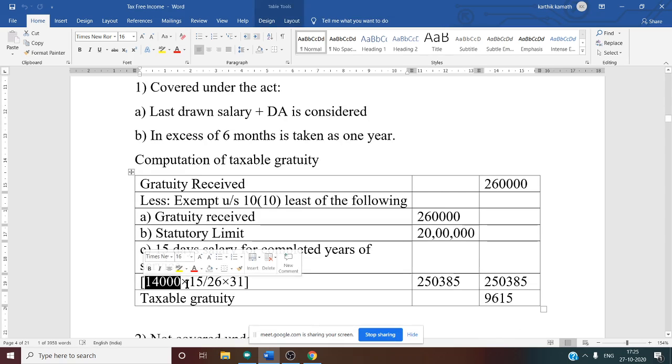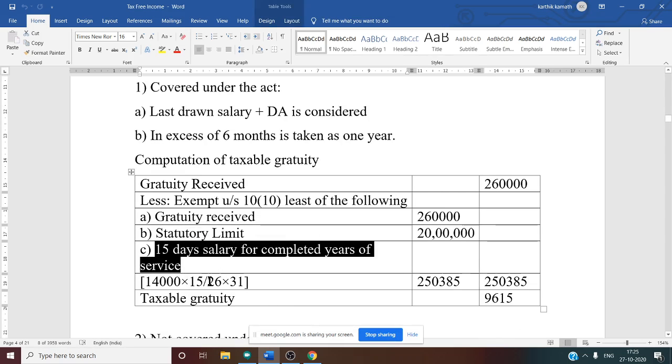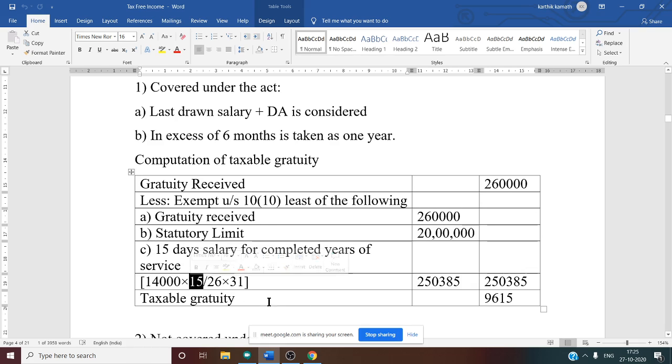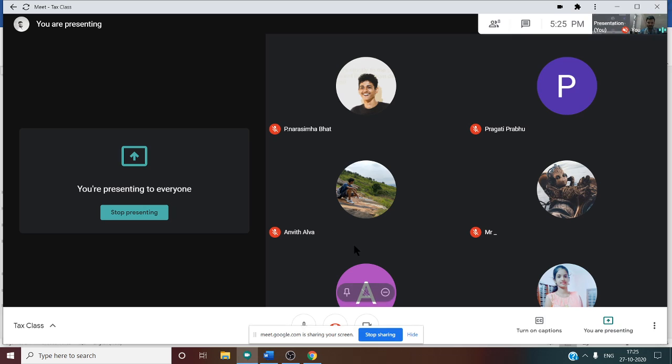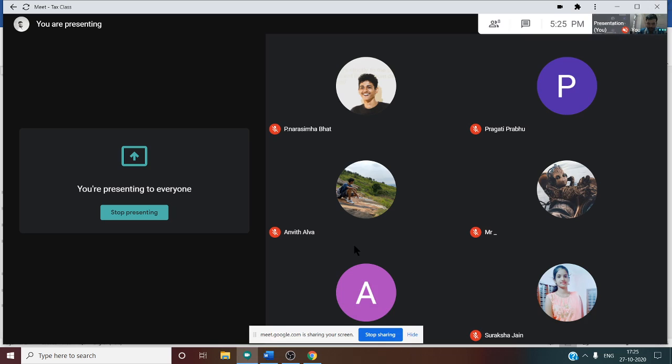14,000 is our salary, into 15 days salary, that is why into 15 divided by 26. Why 26? Can you tell me why 26? For calculation purposes, we take 26 days in a month. Here 26 means the number of working days in a month.